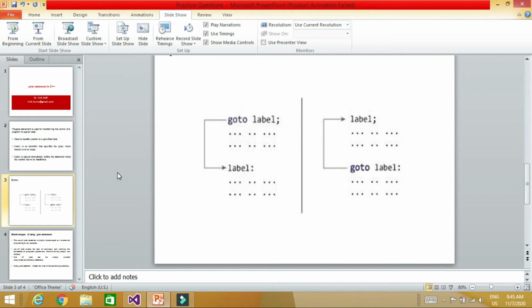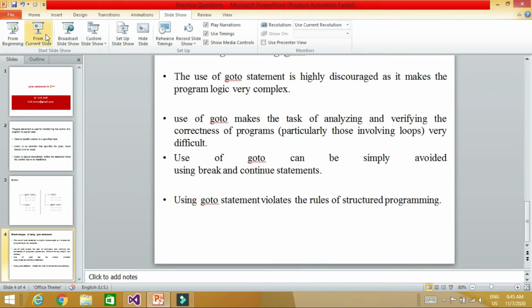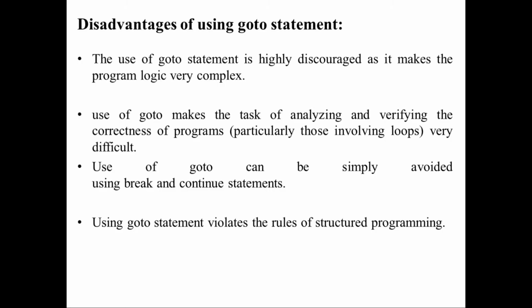But this goto is not a good programming practice. We should not use the goto statement. What are the disadvantages of using the goto statement? The use of goto is highly discouraged as it makes the program logic very complex. Even if you write a short program of just 10 to 15 lines, you can read it clearly. But if you write a big program, it makes the logic very complex. So we should avoid using goto.